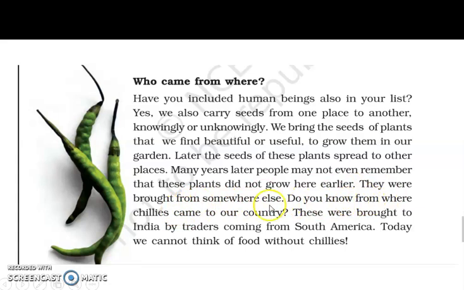Do you know from where chilies came to our country? These were brought to India by traders coming from South America. Today we cannot think of food without chilies. It is true, we cannot eat any food without chilies.